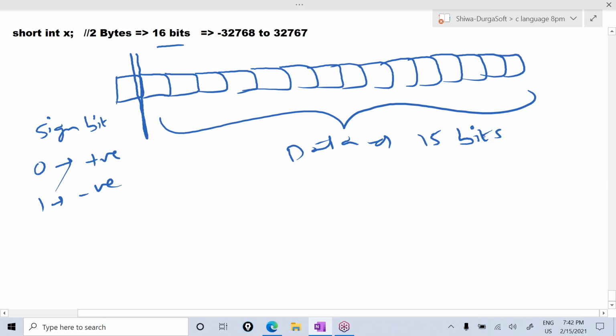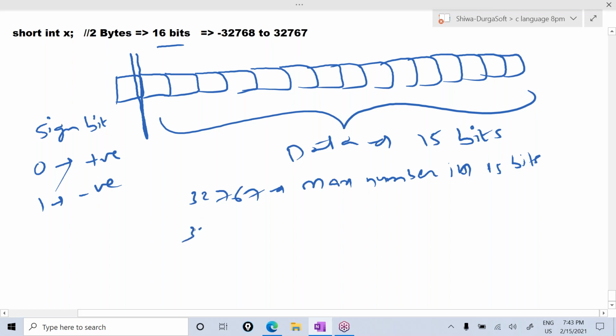So in the 15 bits, do you know what is the maximum number? 32,767 is the maximum number in 15 bits.